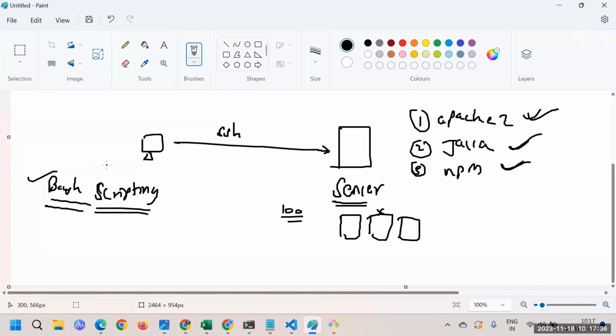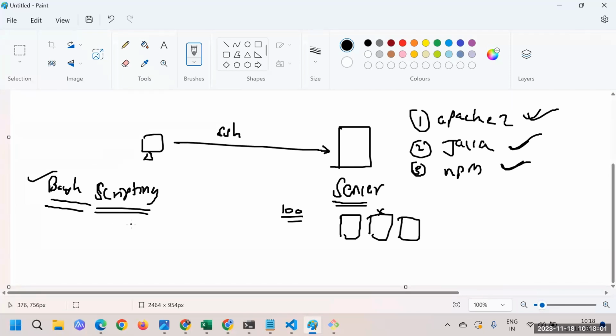Bash scripting is a very old way in which we were doing automation. It's probably the first way where we started doing automation, and in later stages we got different tools which help us with each different work. So bash scripting is something you should know.